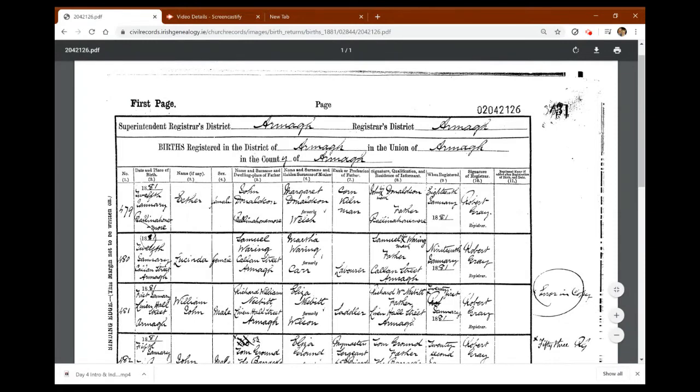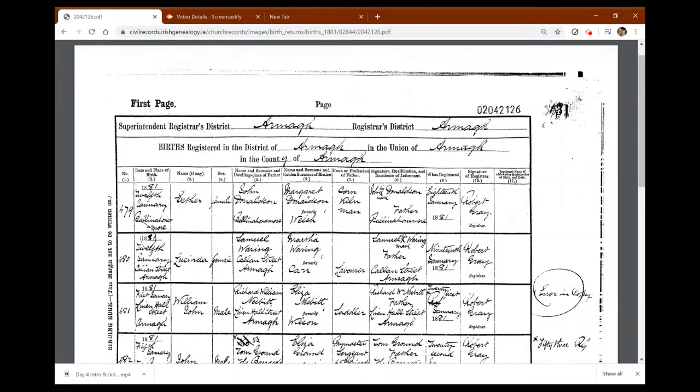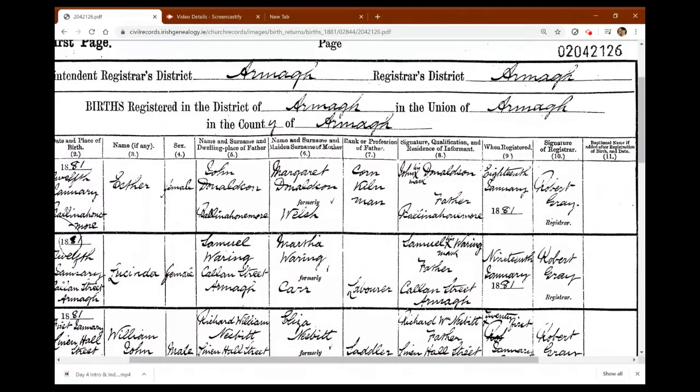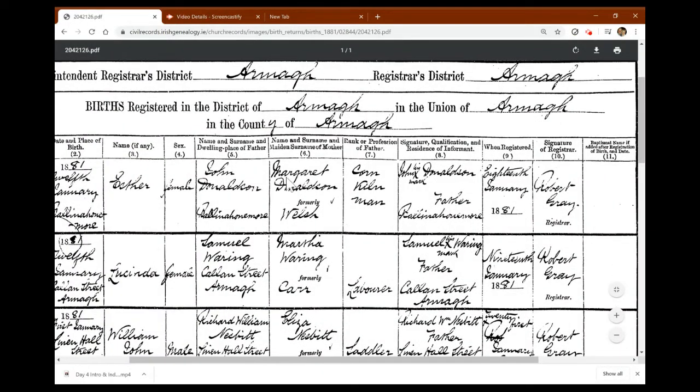So again, what I would do is save that then to my family history folder, download that to my family history folder. So that is her birth certificate from 1881. And we have now her parents' names. So we could have a look and see if we can find a marriage certificate for a Margaret Welch to a John Donaldson.